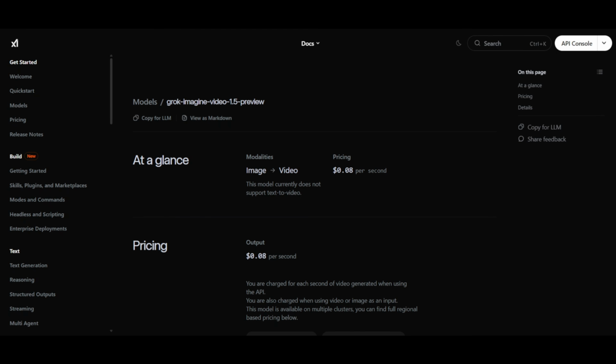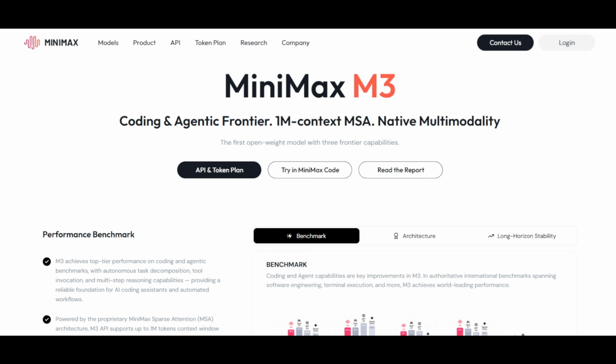AI broke the internet again, and this week has been absolutely stacked. xAI drops Grok Imagine Video 1.5, and within days, it just knocked every other model off the top of the image-to-video leaderboard. MiniMax releases M3, a fully open-weight model with a 1,000,000 token context window.